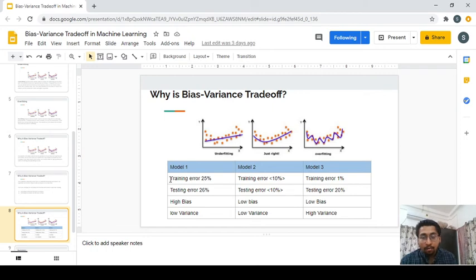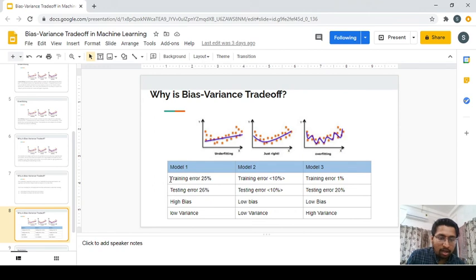Your model performed really badly on the training data. That means it is quite simple, so it gives the same kind of error on testing, because it is not a complex model. It has high bias and low variance.